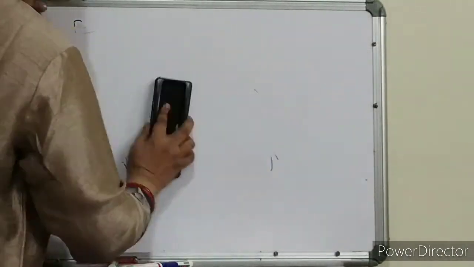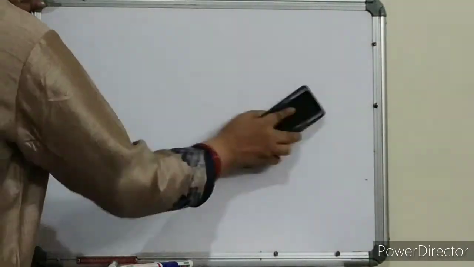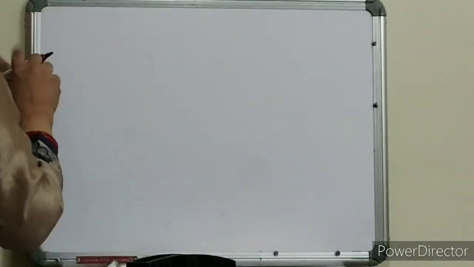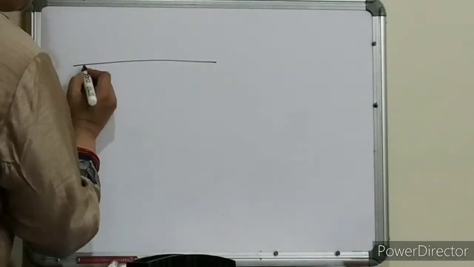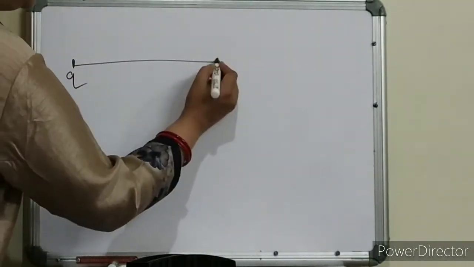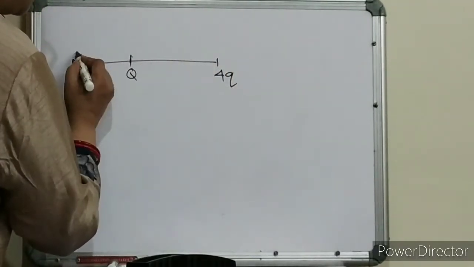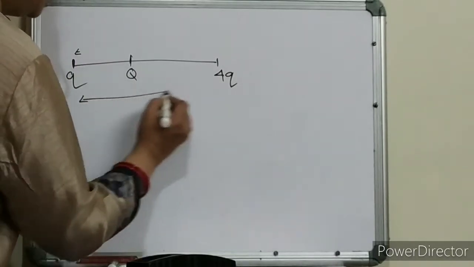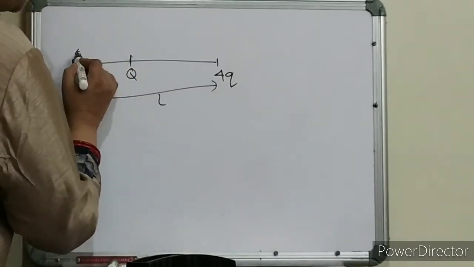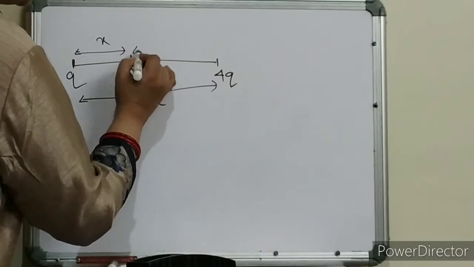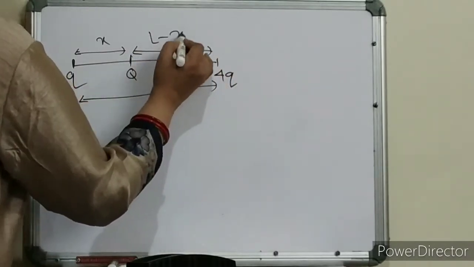So now let us see mathematically. I think I have tried to explain the concept of where I should keep it. So this is q and this is 4q. Let this distance L apart be already given in the question. Let this distance be x. So this is your L minus x, children.